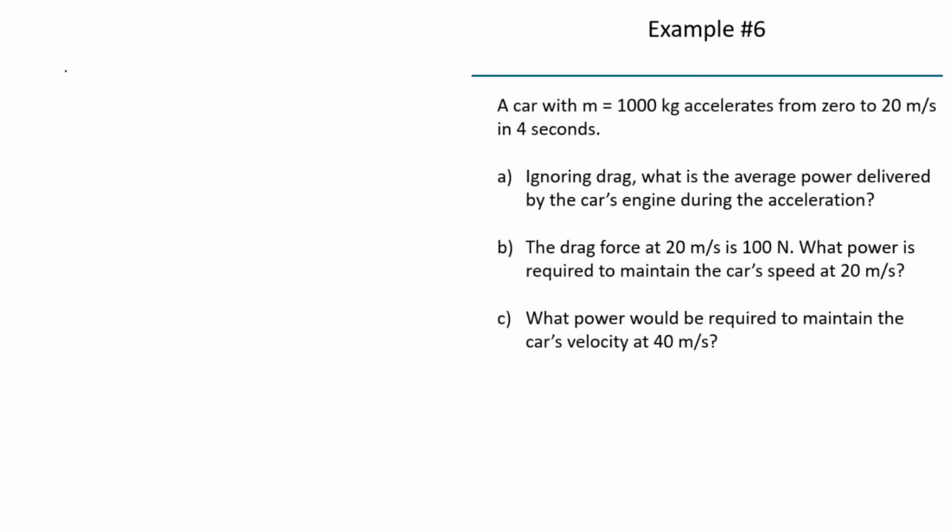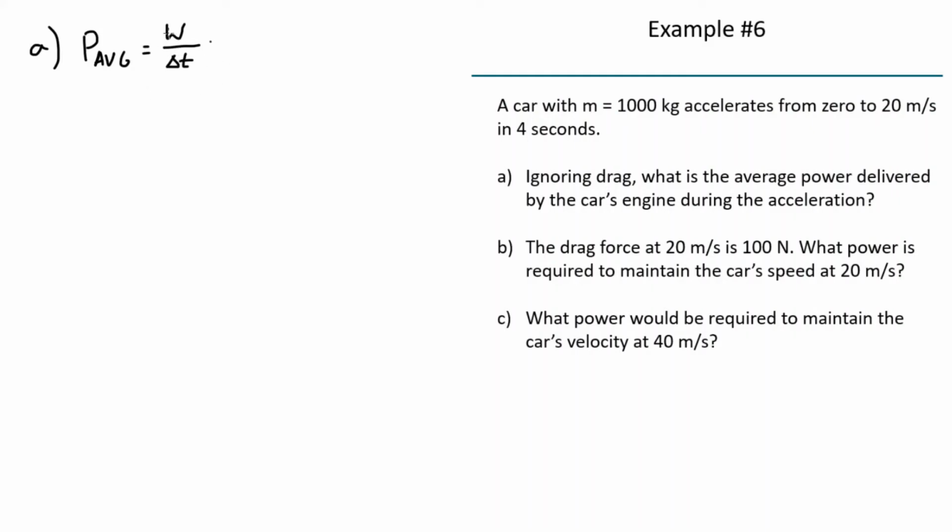Okay, so let's start out. For part A, we want to find the average power delivered by the car's engine during the acceleration. The average power equals the work done by the car's engine divided by the time interval delta t.